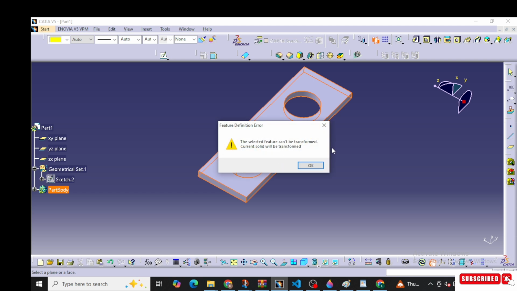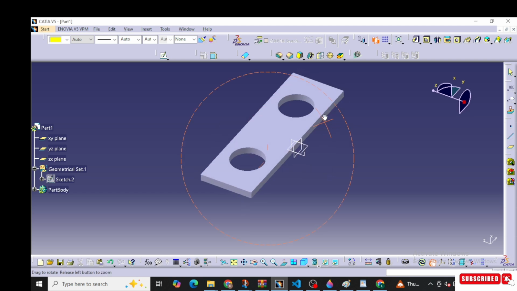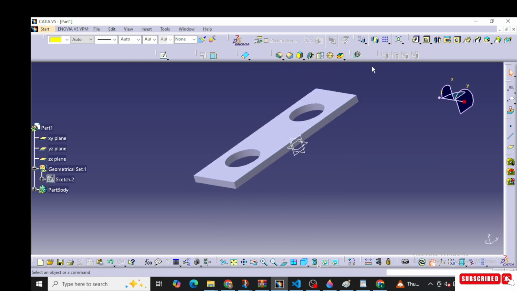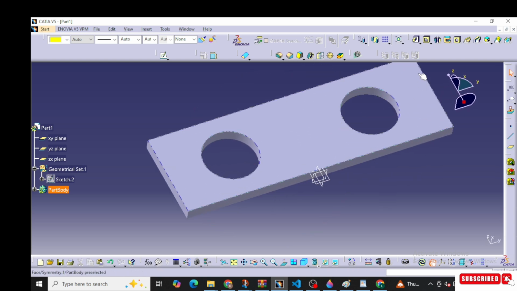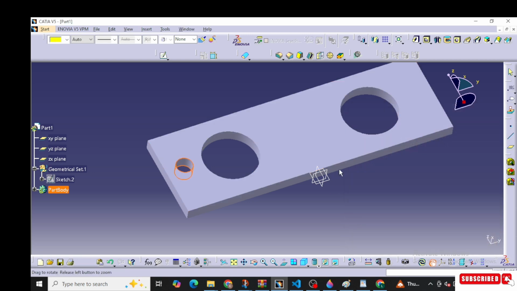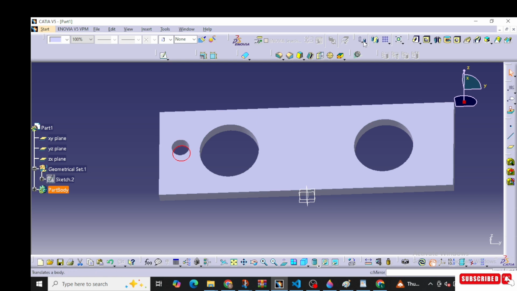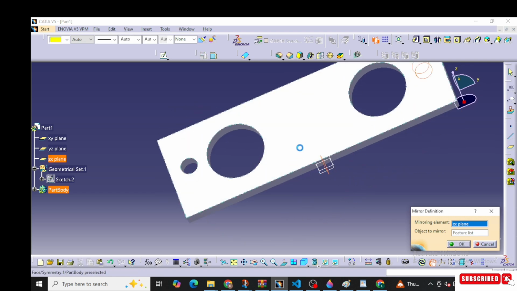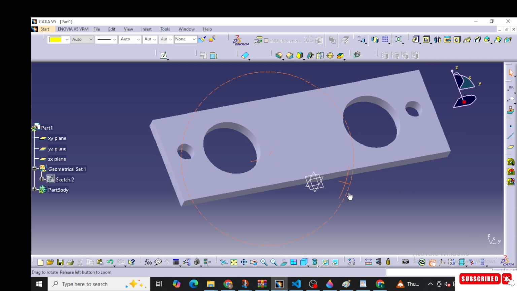This is not one part actually, due to this reason it is going to give an error. But if you join both with the command, you can use it also. I'm taking one example also: I'm taking this whole side here, press OK, and select this, select mirror, select your object, and it is asking for this plane. This is the plane for mirror, and you can see.